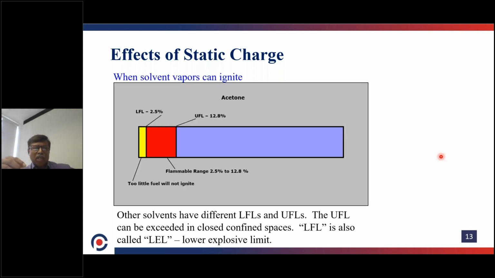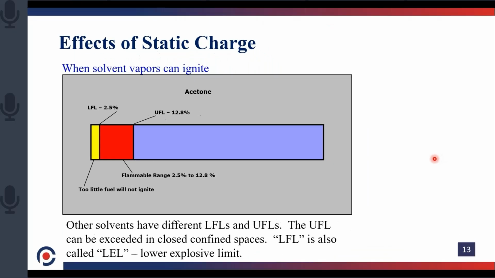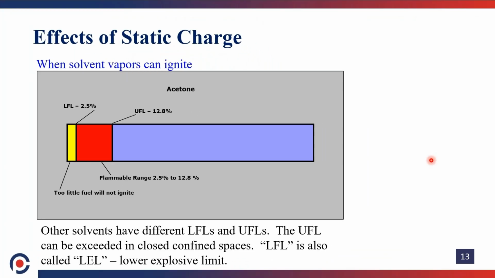Okay, then one more concept we need to understand: what is LEL and UEL, that is LFL and UFL, the lower flammable limit and upper flammable limit. LFL is similar to LEL, the lower explosive limit, and UFL to the upper explosive limit. In this diagram we can see that acetone vapors at 2.5% concentration itself can catch fire. That is called LEL, the lower explosive limit.